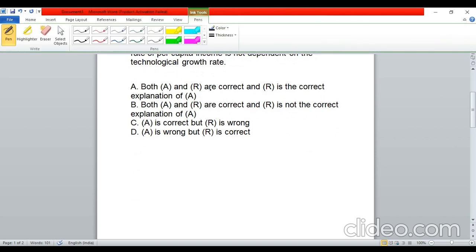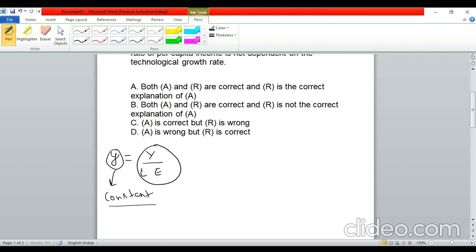Now, in the Solow model, you must be knowing the output per effective unit of labor. This I can write as Y by L into E, right? Y is the output, L is the labor, E represents the efficiency of labor. Now, at steady state, we know that this small y is constant, because at steady state things don't change, they become constant. So this whole thing should remain constant, right?